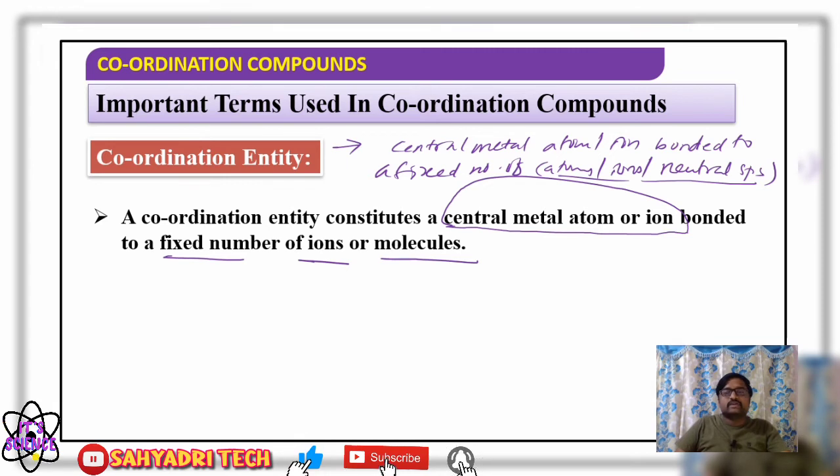You got it? So what is a coordination sphere? A coordination entity constitutes a central metal atom or ion bonded to a fixed number of ions or molecules.